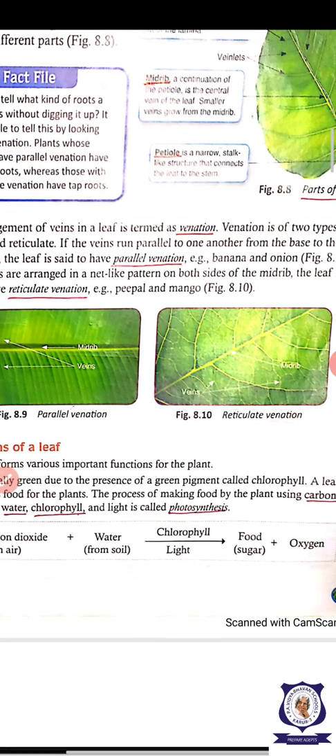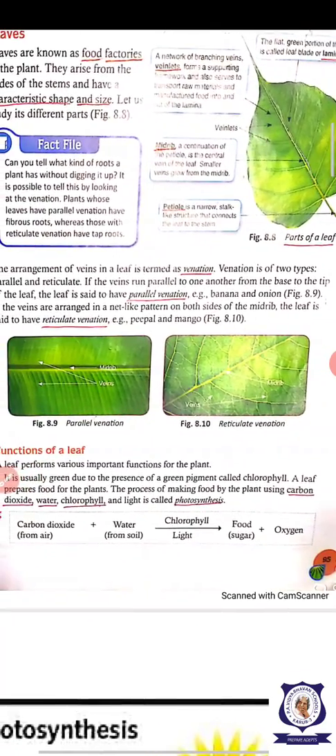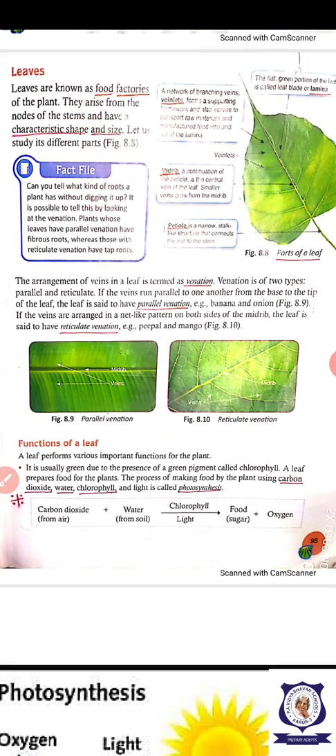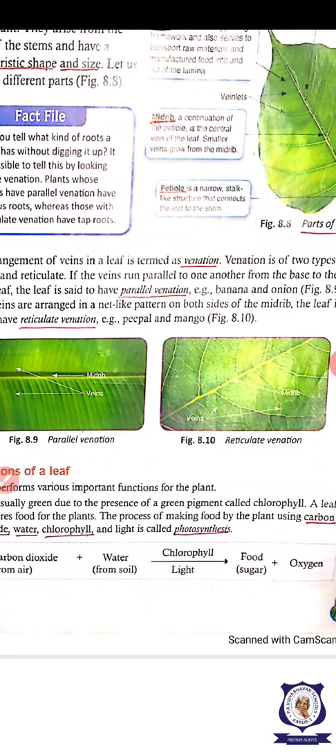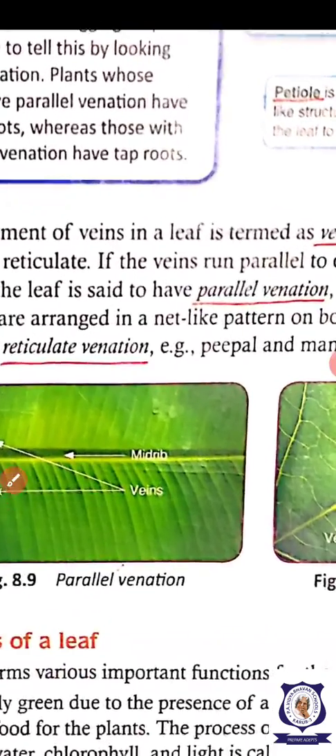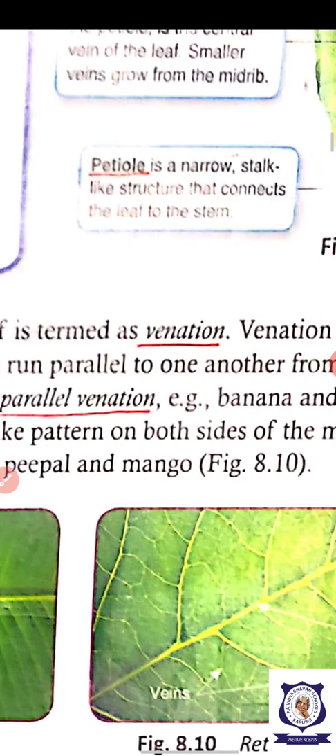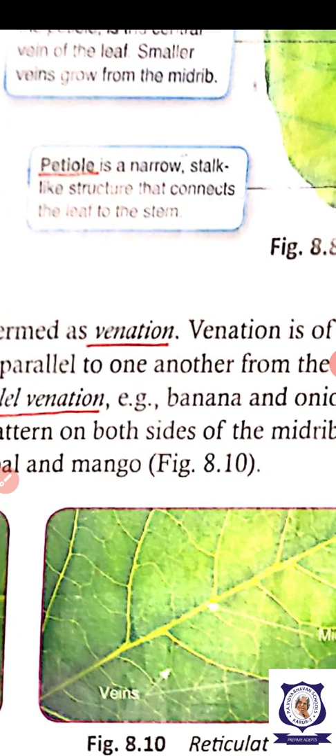Now we can go to the next point. If you see the peepal leaf, you know, arasamaram, isn't it? If you raise it up and show it in the sunlight, you can see very clearly the network of veins. It is called venation. The arrangement of veins in the leaf is termed venation.